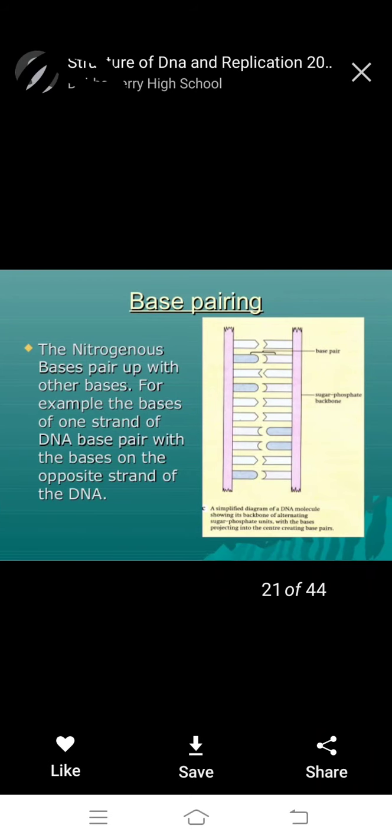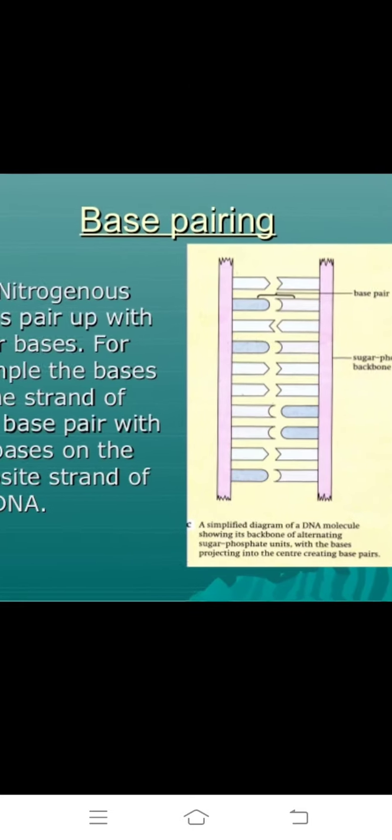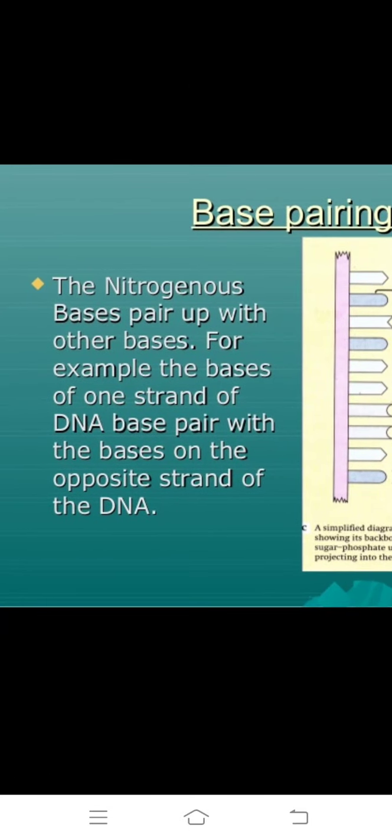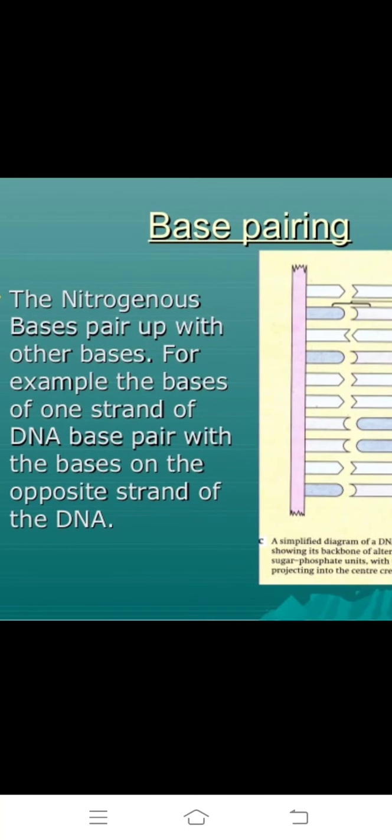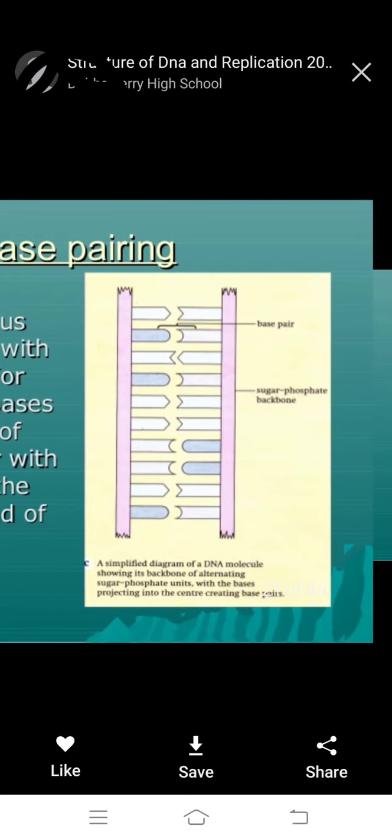How do nitrogenous bases pair? Observe this diagram. First, nitrogenous bases pair up with other bases. For example, the bases of one strand of DNA pair with the bases on the opposite strand of the DNA.